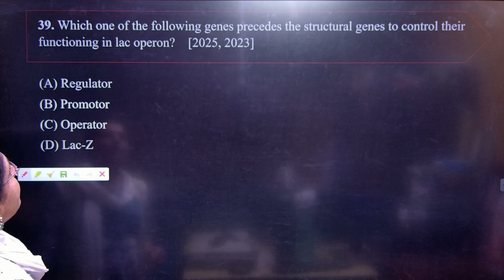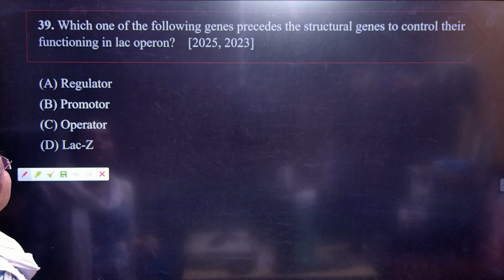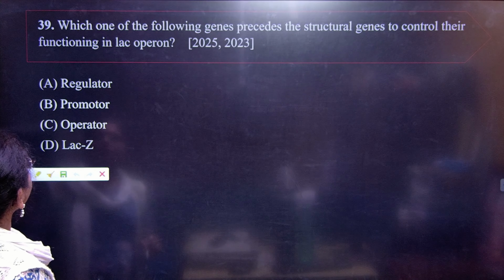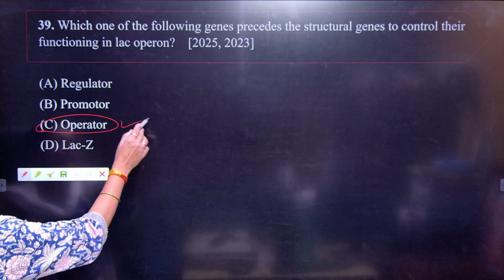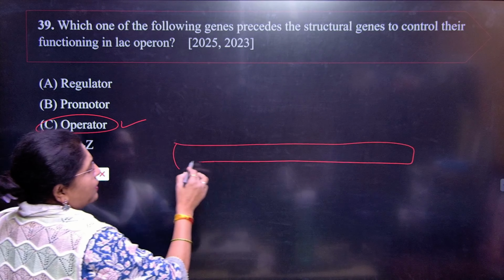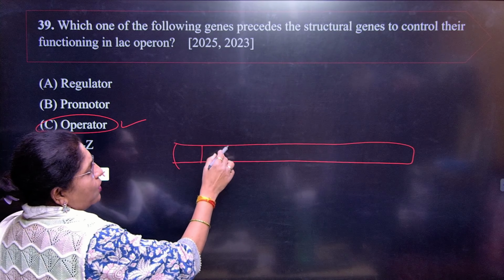Next. Which one of the following genes precedes the structural genes to control their functioning in lac operon? So what is that? Your answer here is C. Of course, operator. You know how the genes are arranged on the lac operon. You have promoter, operator, then we have the I, Z, Y, A genes, right?